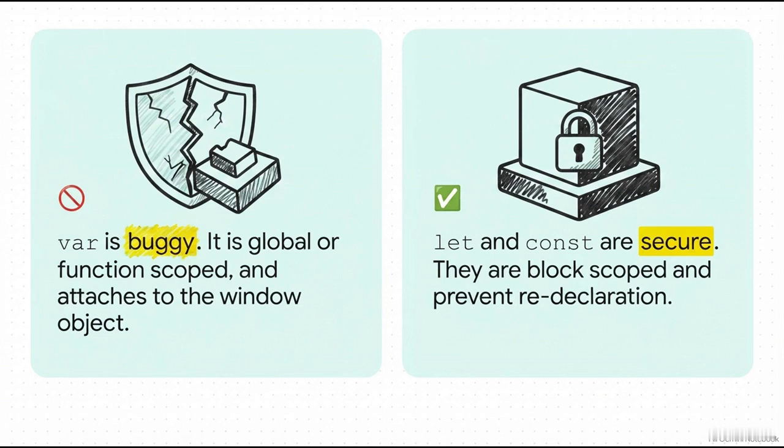But then we got the modern ES6 way, let and const. These are secure, they're block-scoped, and they will strictly throw an error if you try to redeclare them. We want those early errors, guys. They protect our code. So do yourself a favor and just drop var completely.